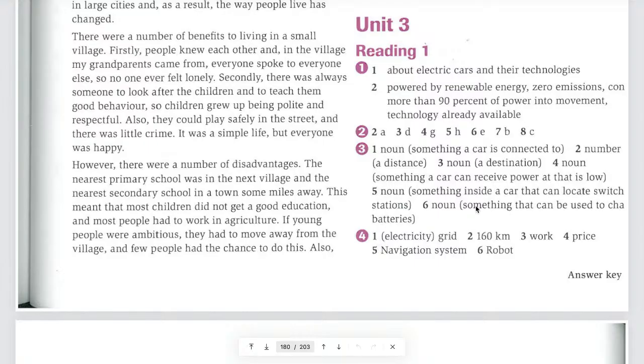I don't say that for everyone, but for many people that is the case. And that is what the writer is trying to explain here. So when they mention most people had to work in agriculture, that means they have no other options. The only kind of job they can do is working on the fields as farmers, and normally that is related to low income.